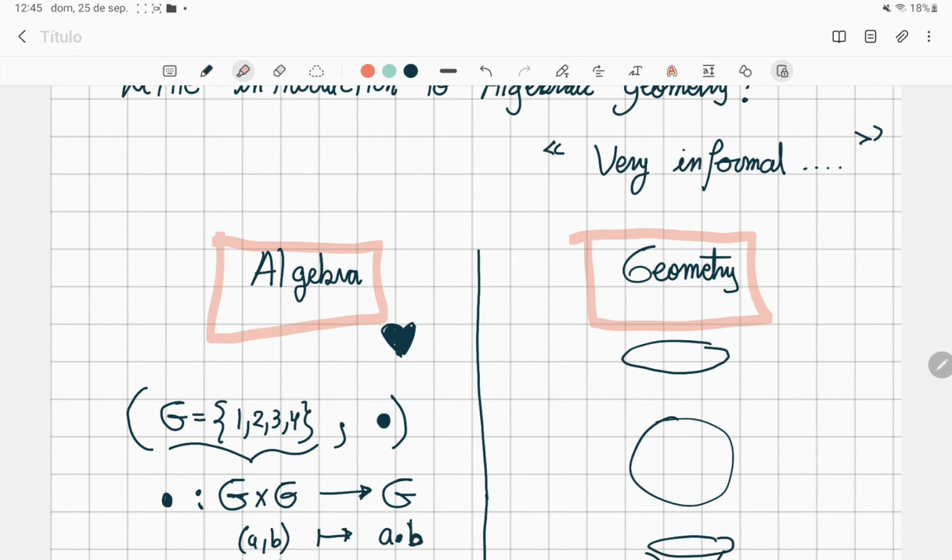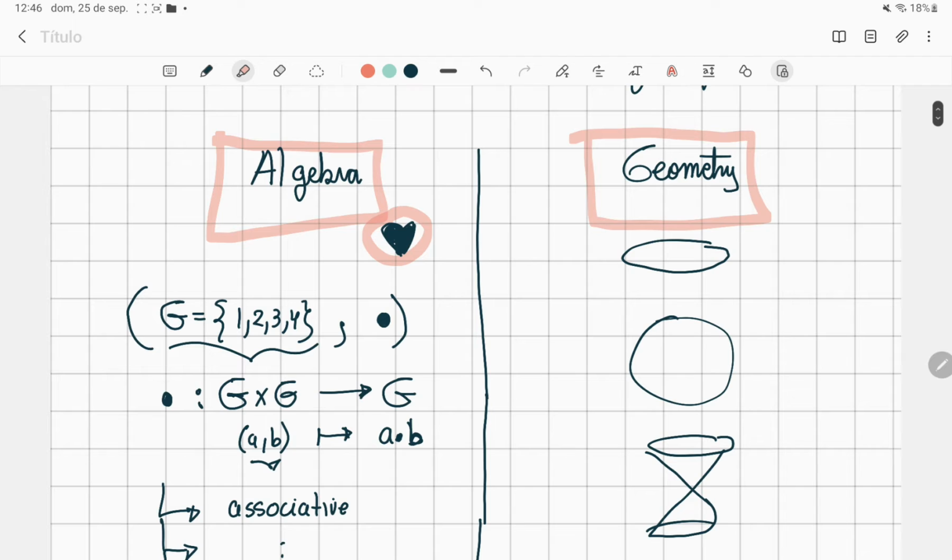So to me, algebra is like the heart of mathematics. Why? Because you only need to take a set. For example, here I took the set G equal to 1, 2, 3, 4, and then you have to associate to that an operation. This operation is just a map that takes two elements of this set G and associates to that, in this case, for example, the product of them.